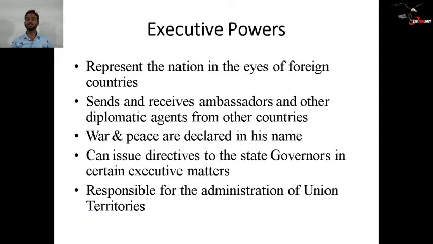Sometimes ministers of a state are also called if needed in the cabinet meeting. Then he can issue directives to the state governors in certain executive matters. So in executive matters, the President of India can provide direction. Some kind of direction can be given to the governors, as governors are appointed by the President of India. Next, he is responsible for the administration of union territories. Any kind of administration of union territories is directly under him, but it is executed by the person appointed on his behalf, like the Lieutenant Governor.